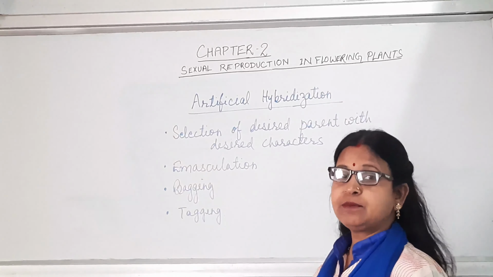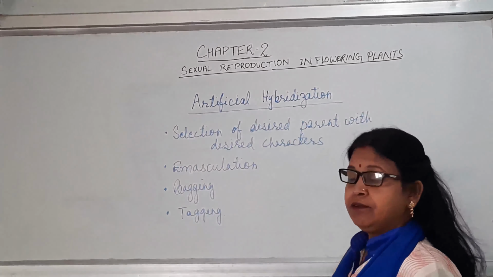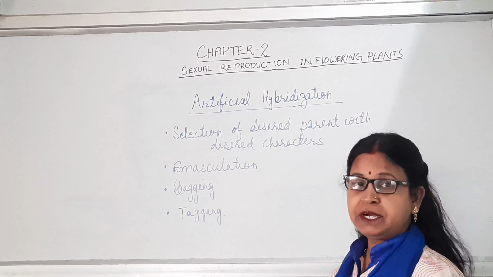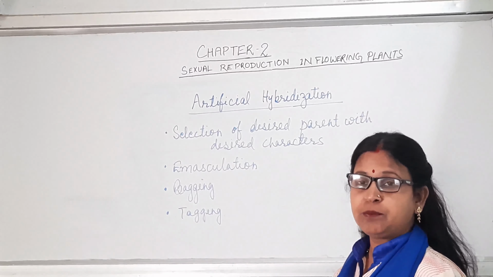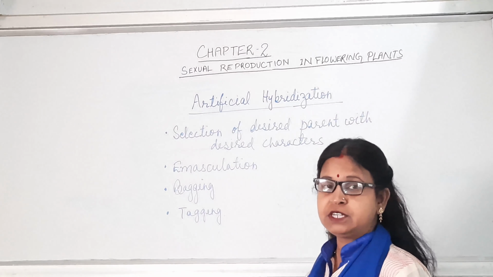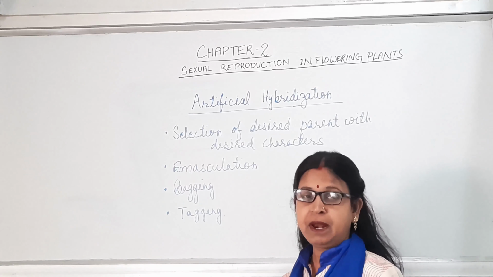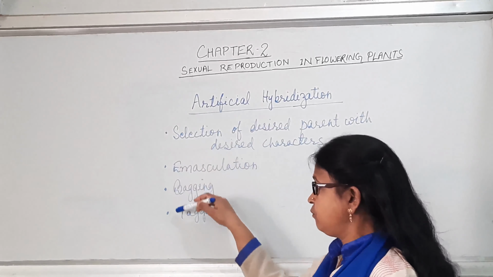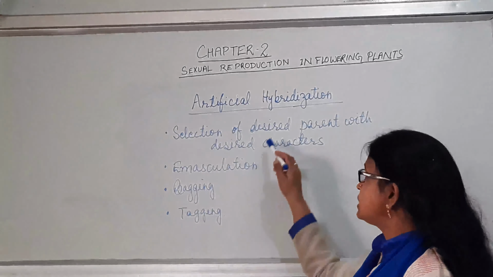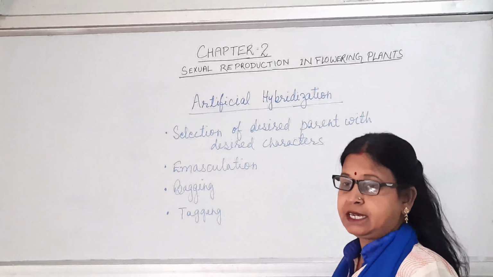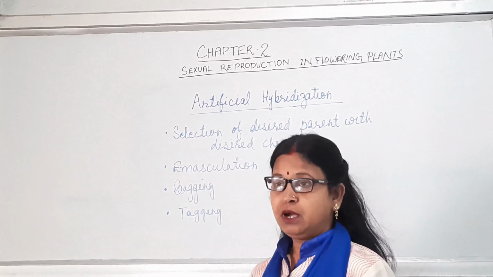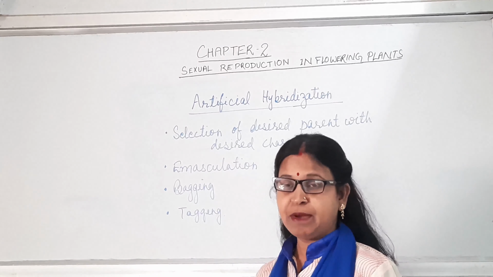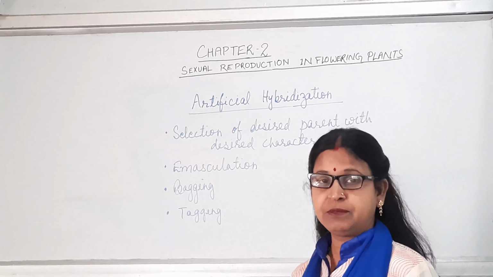Now we will discuss artificial hybridization, which is under the control of human beings, not nature. Human beings, that is plant breeders, also maintain or control the process of fertilization and pollination by selecting the desired plant with desired characters. This artificial hybridization involves four main steps. First step is selection of the desired parent with the desired characters. The characters which we want present in the offspring plant, we will select those parents, one as a male parent and one as a female parent, with those desired characters.